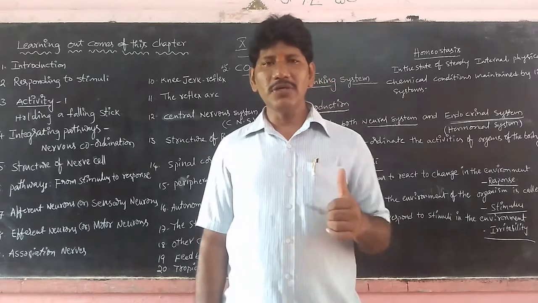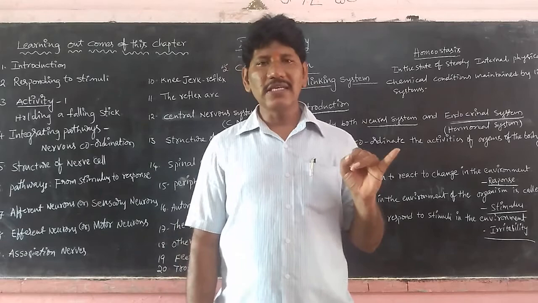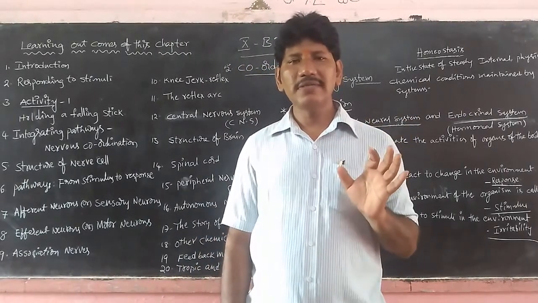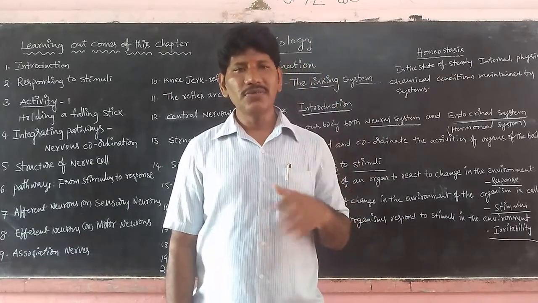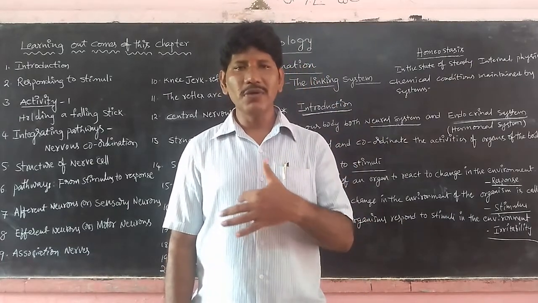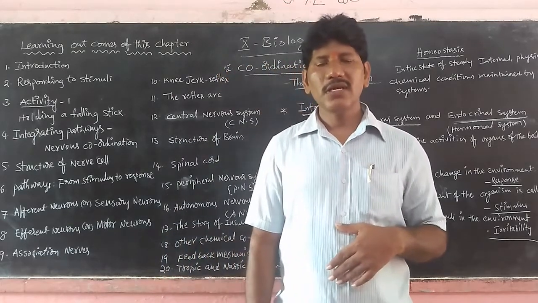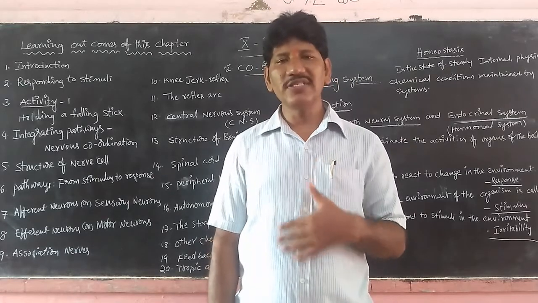For example, let us come to nutrition. In plants, physiology, autotrophs, apart from photosynthesis we have completed, as well as the heterotrophs, the human digestive system, structure and mechanism of human digestion, we completed in the first chapter. Let us come to the second chapter, respiration, the energy producing system.